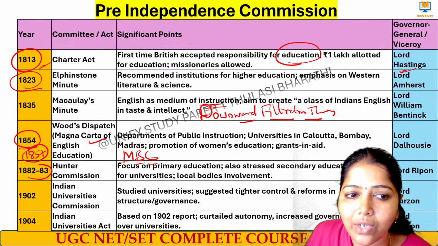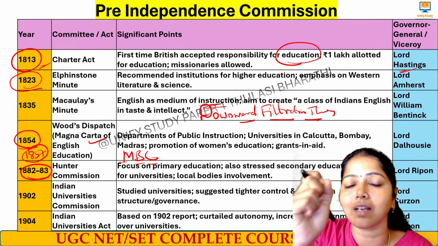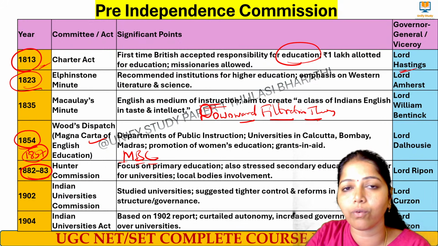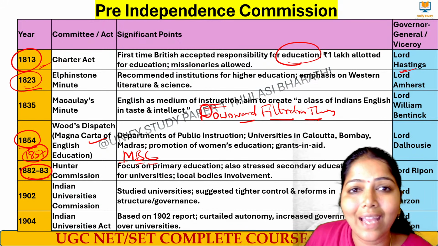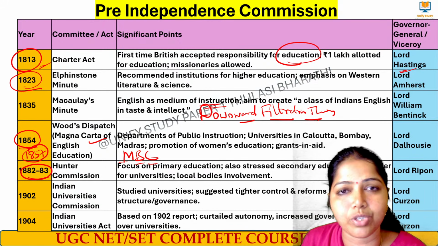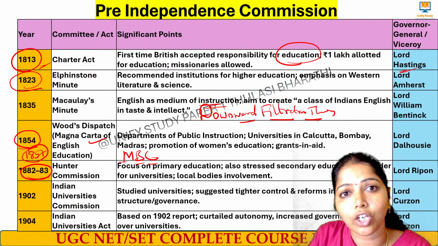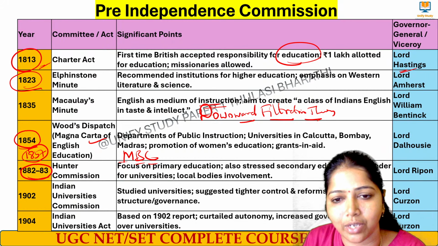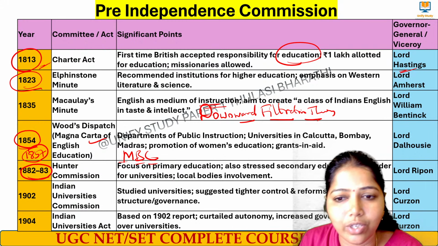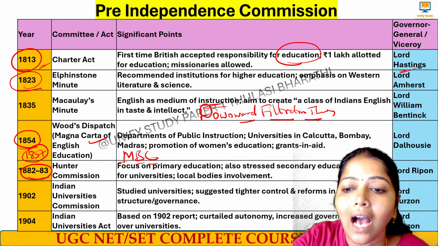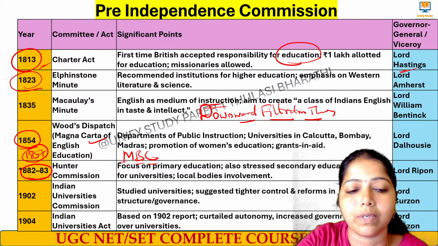Next, 1882-83 we had the Hunter Commission. Please write it down in your notebook as you hear the years. 1882-83 is the Hunter Commission. They started to focus on primary education, and secondary education was also given the most importance. At that time Lord Ripon was the Governor General.